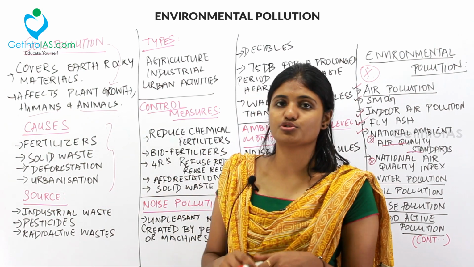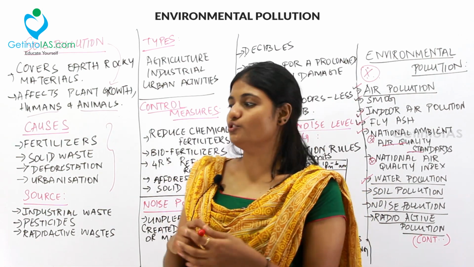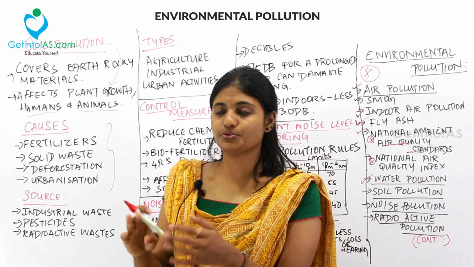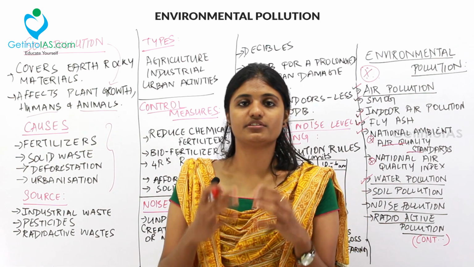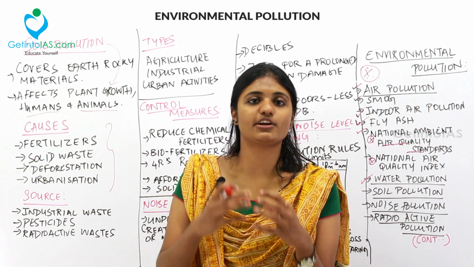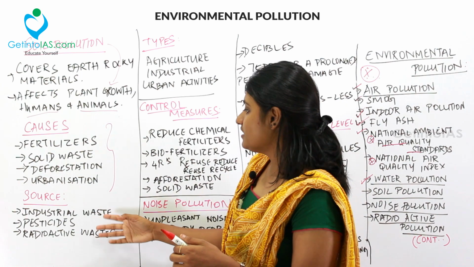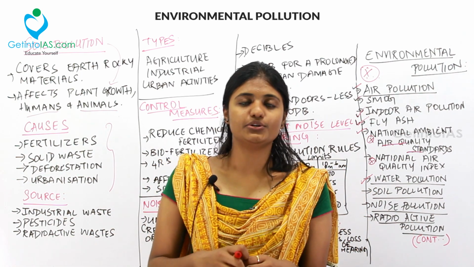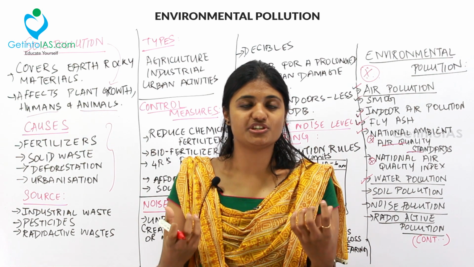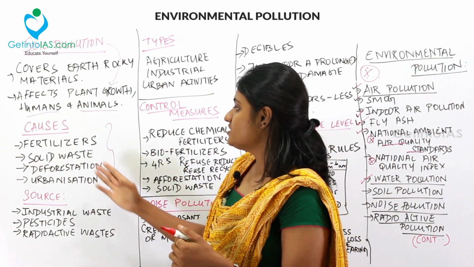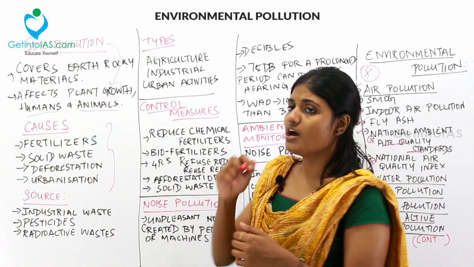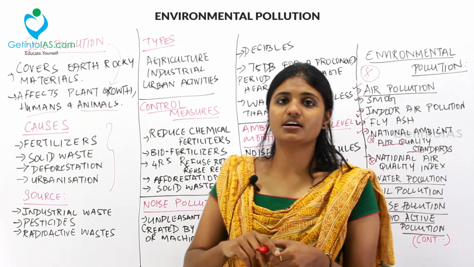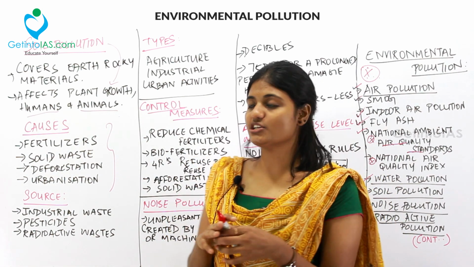And then moving to the sources. What are the sources of soil pollution? First thing is industrial waste. All the industrial waste is dumped into the soil. Second thing is pesticides. We already saw agricultural insecticides, pesticides and fertilizers. And then the radioactive waste. All the radioactive materials dumped into the soil release radiation and degrade the soil. So these are the sources of soil pollution. And the types of soil pollution are agricultural, industrial and urban activities that cause the degradation of soil.